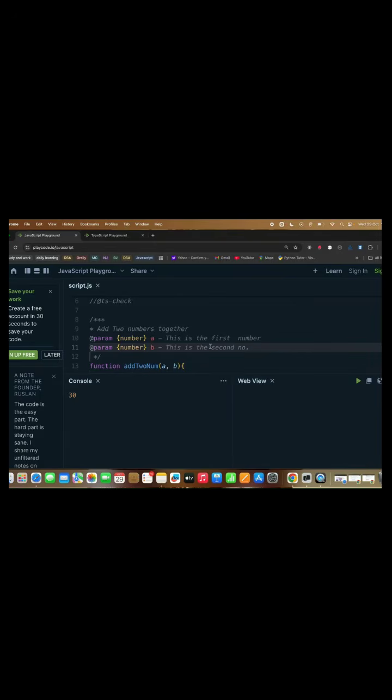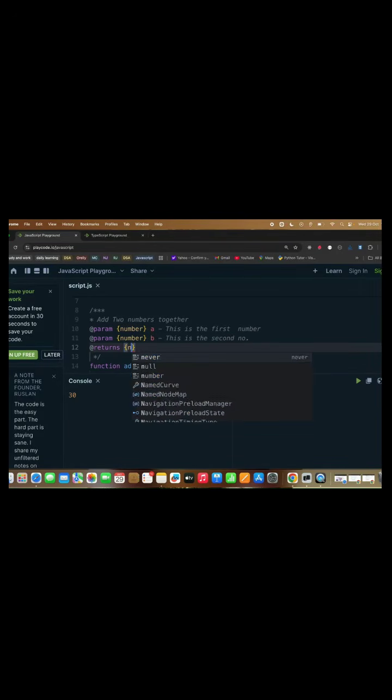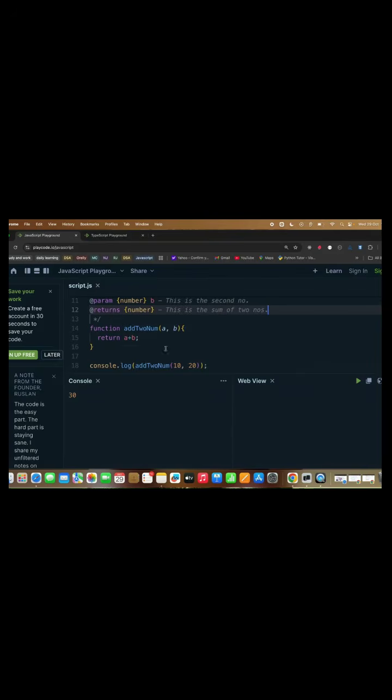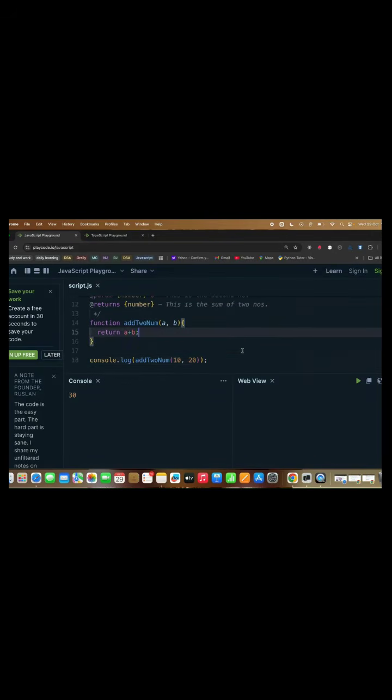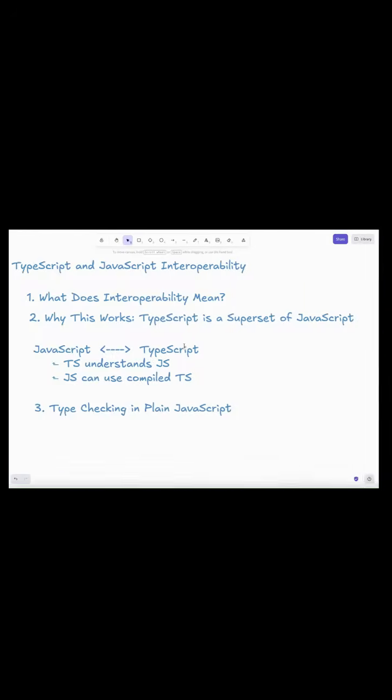Now what will it return? We have to write @return, and it will return number, which is the sum of two numbers. This is easily understandable, right? Here I have mentioned that a should be a number, b should be a number, and the return should be a number, and this is working perfectly fine. So in JS also we can write TS checks, as I showed you.